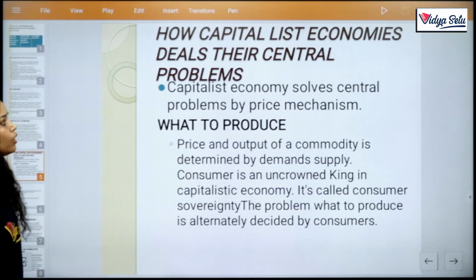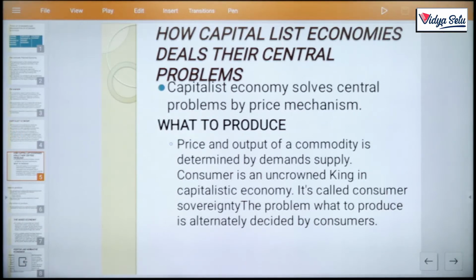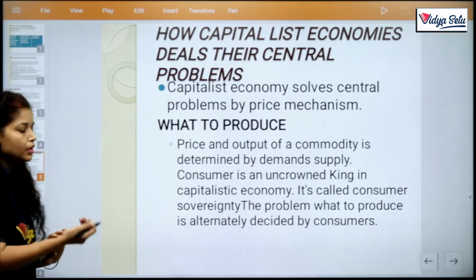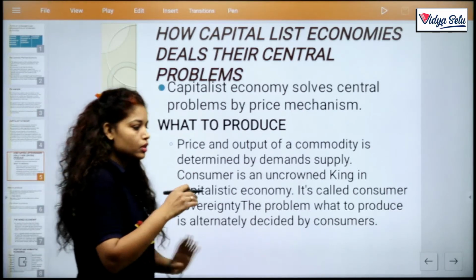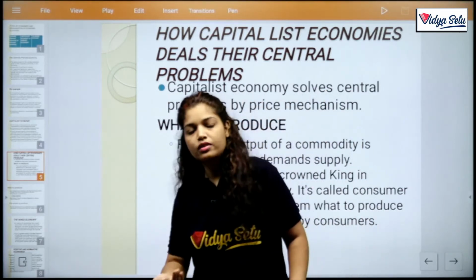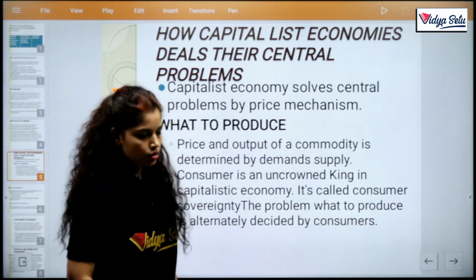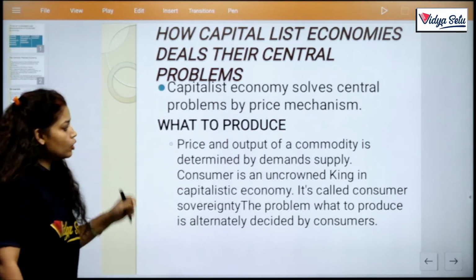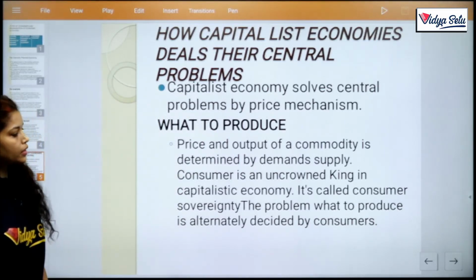Problem: how the capitalist economy deals with and solves the central problems is by the price mechanism. Here, the commodity which has more price and more demand, the capitalist produces those commodities. Price and output of a commodity are determined by demand and supply.